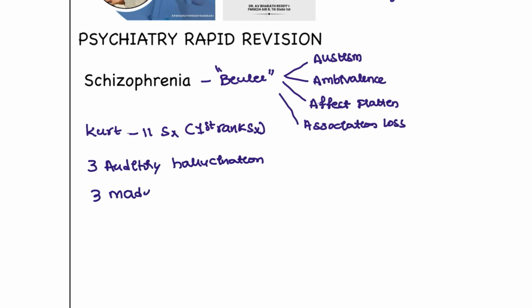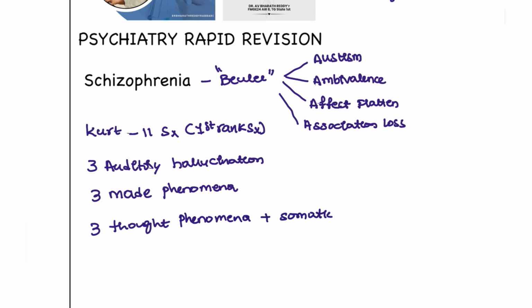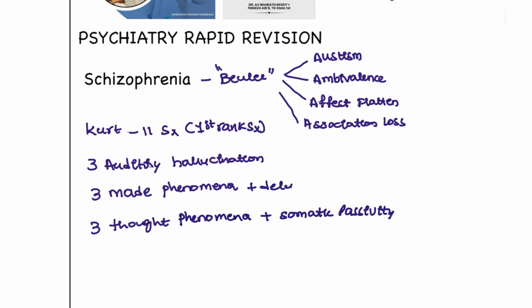And three made phenomena like impulse, volition, affect. And three thought phenomena are present, and along with that there is somatic passivity, and also the patient will be having the delusional experience. Okay, delusional experience. So these are the 11 symptoms that Kurt has given for diagnosis.